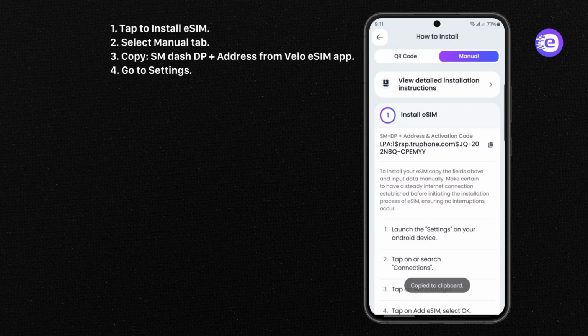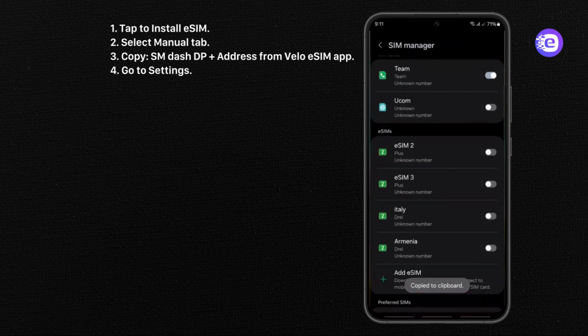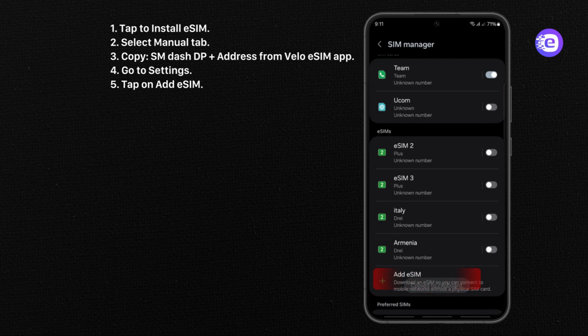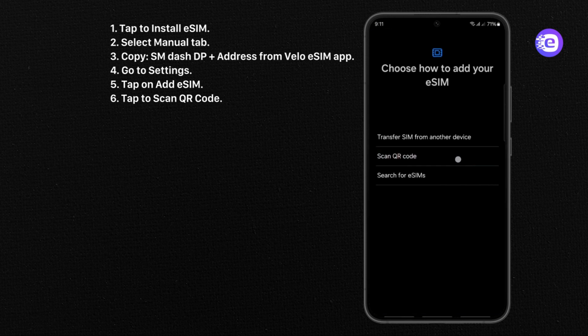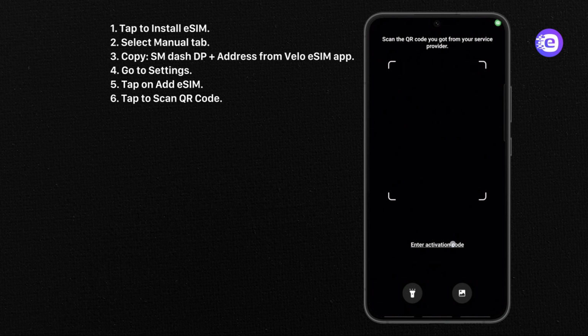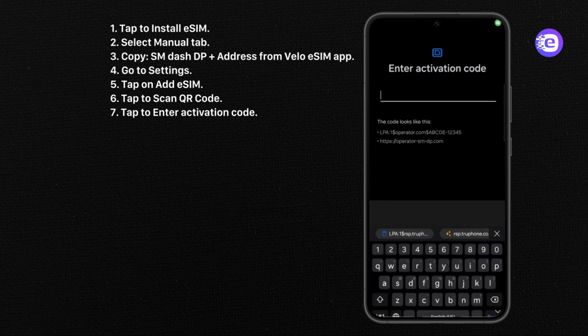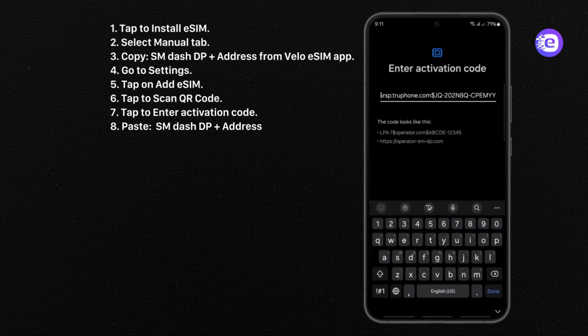Go to Settings. Tap on Add eSIM. Tap to scan QR code. Tap to enter activation code. Paste SM-DP plus address. Tap Done.